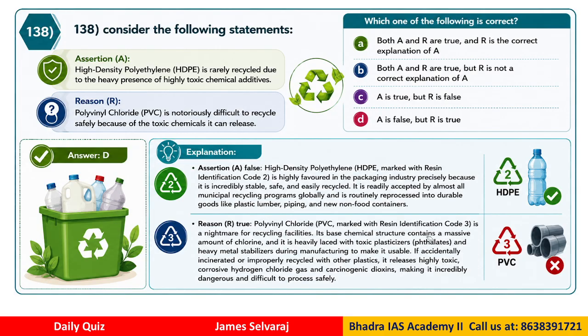Its base chemical structure contains a massive amount of chlorine. So it is heavily laced with toxic plasticizers and heavy metal stabilizers during manufacturing to make it stable. So it is very difficult to recycle. Therefore statement R is actually correct. It is notoriously difficult to recycle because of the chemicals, right? Whereas statement 1 is wrong. So the correct answer is D. A is false, R is true.